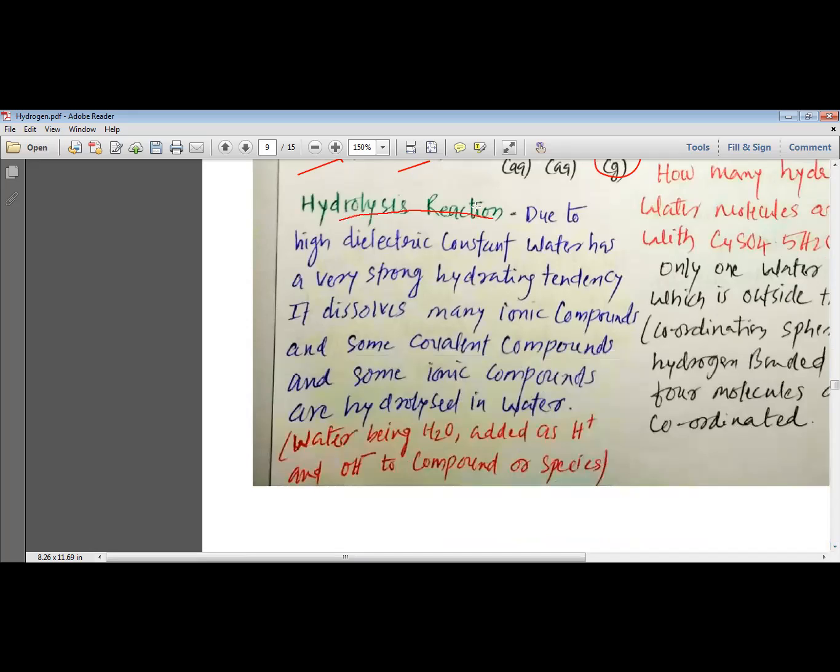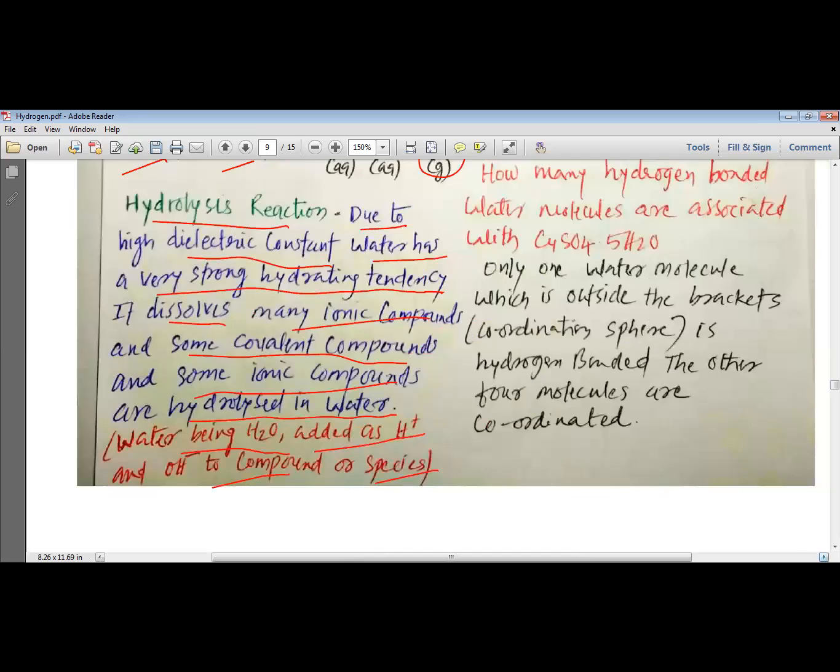Next, hydrolysis reactions of water. My dear students, hydrolysis is the type of reaction in which water is separated into H+ and OH- ions, and then it is added to some other compound as a whole. Due to its high dielectric constant, water has a very strong hydrating tendency. It dissolves many ionic compounds and some covalent compounds, and some ionic compounds are hydrolyzed in water. Water, H2O, is added as H+ and OH- to the compounds or species, and this process we consider as hydrolysis.